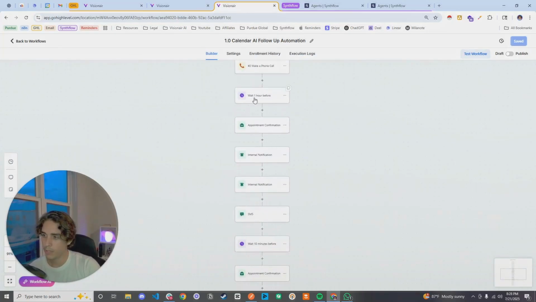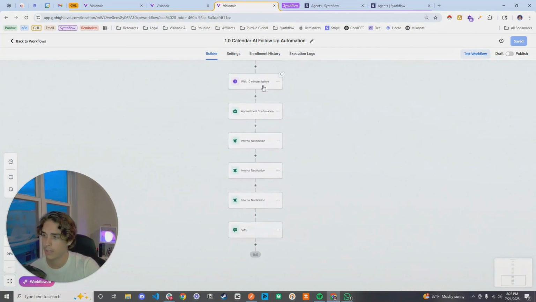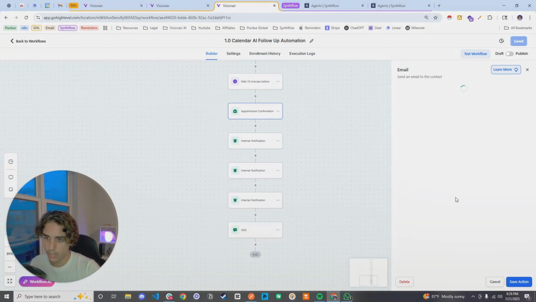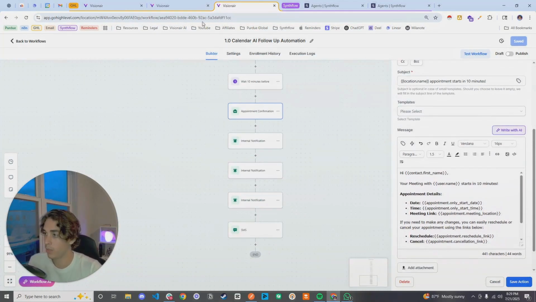So then, of course, you wait an hour before and send them the notifications confirming the appointment. And then 10 minutes before, you're going to do the same thing. You send them the internal notifications, you send the appointment confirmations once again, and make sure that they're able to cancel, reschedule, all that stuff. This is what it looks like, so you guys get an idea right here. And yeah, that's basically what we do in this workflow.